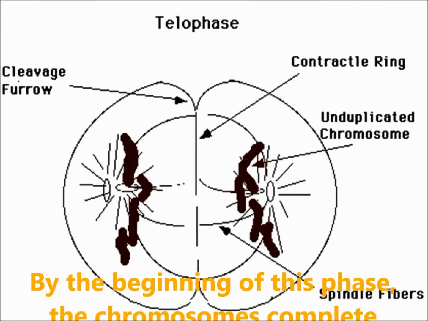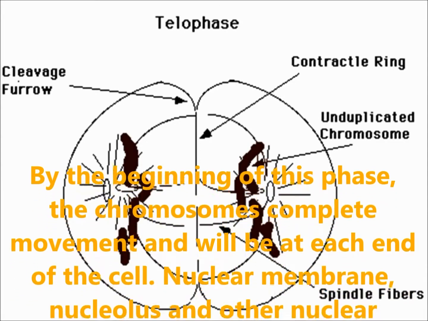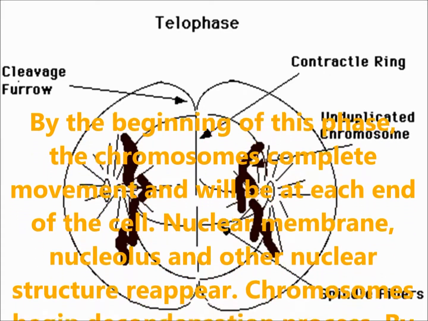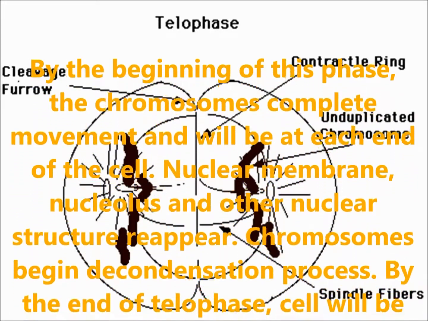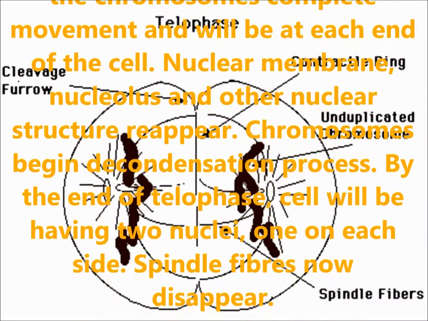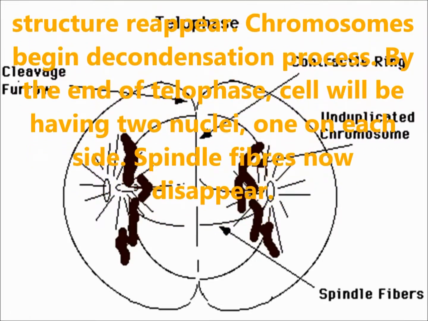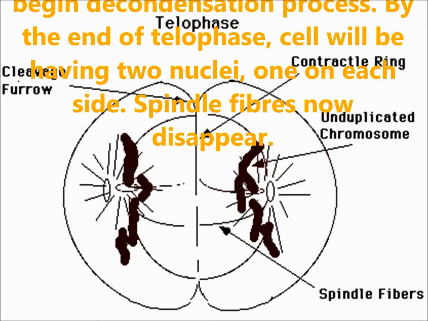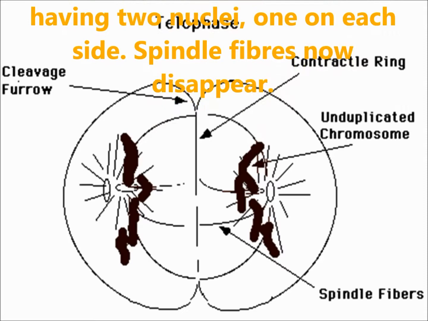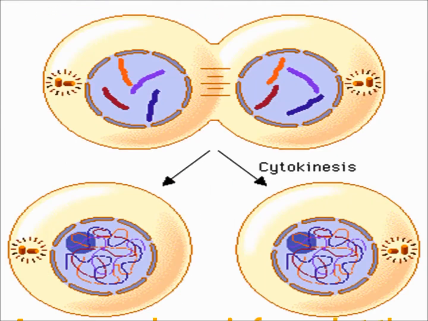Telophase. By the beginning of this stage, the chromosomes have completed their movement and are at the ends of the cell. Nuclear membranes, nucleolus and other nuclear structures reappear. Chromosomes begin the decondensation process. By the end of telophase, the cell will have two nuclei, one on each side. Spindle fibers now disappear.